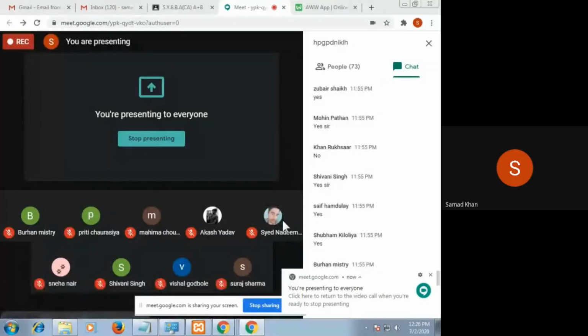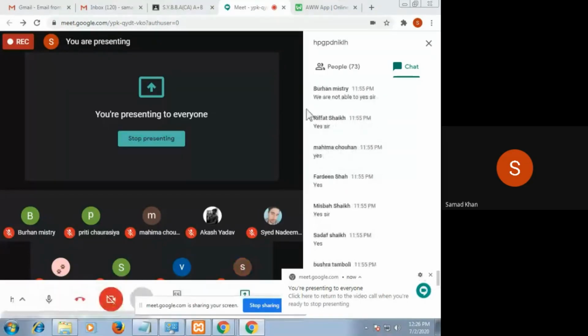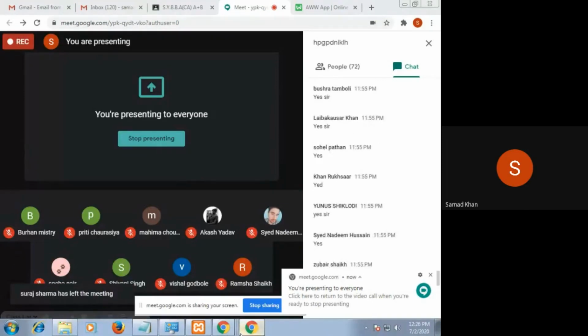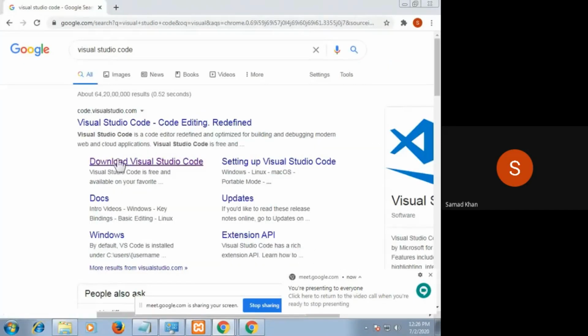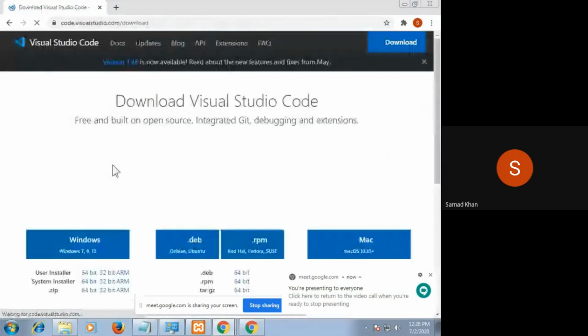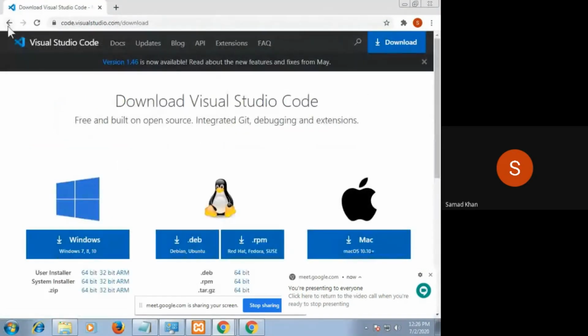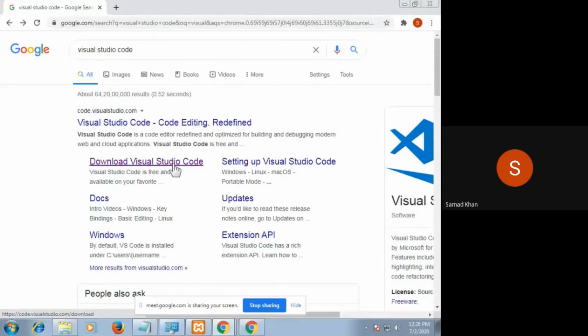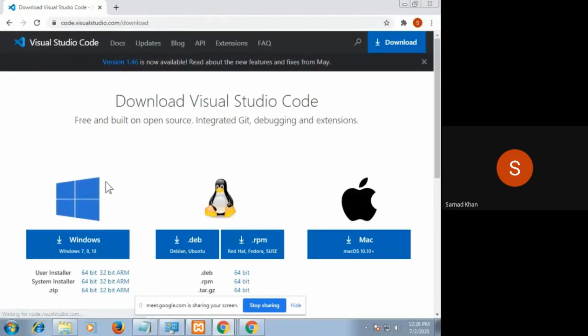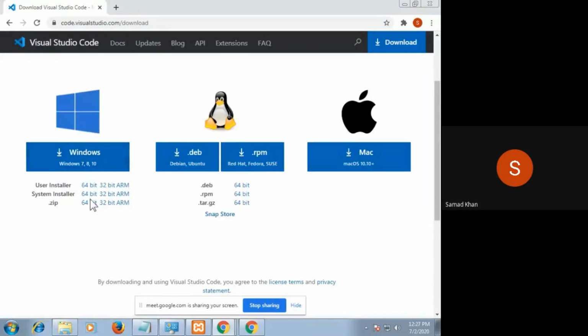Yes, Suraj, my screen is visible. Great. Now we have to install Visual Studio Code. So I've just searched in the browser for Visual Studio Code. You have to download from here. This is the website that you have to click, Visual Studio Code. And there is an option called download Visual Studio Code. Click here. We have to download for Windows.